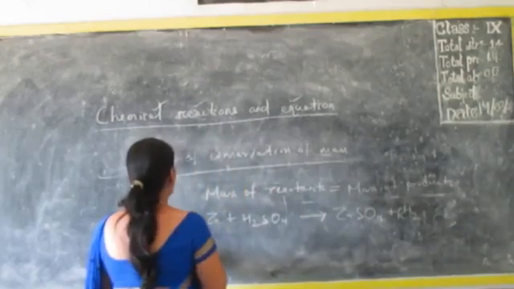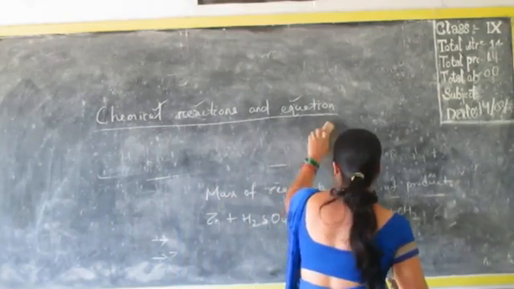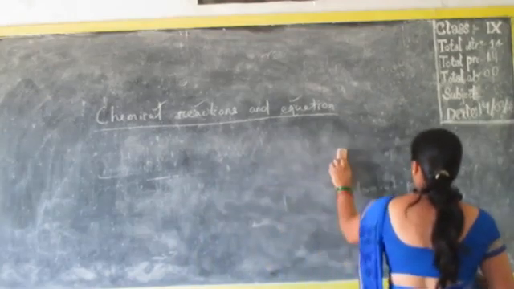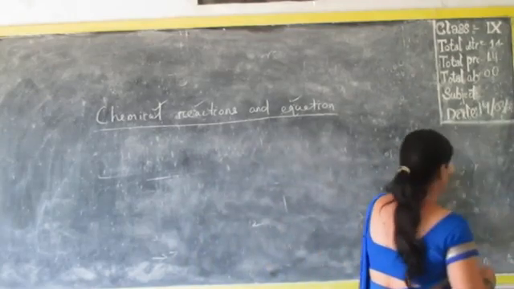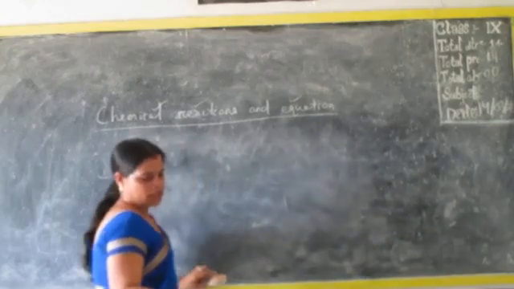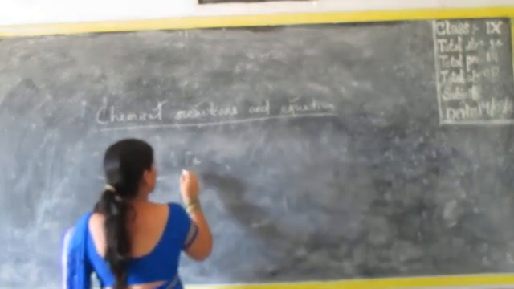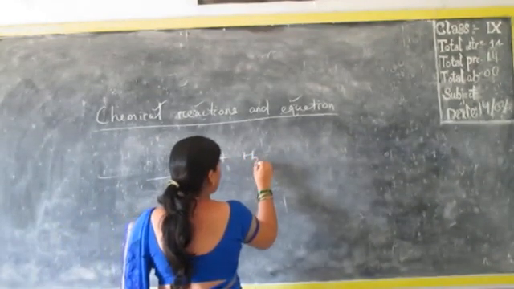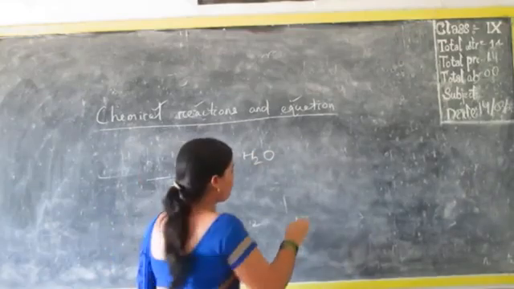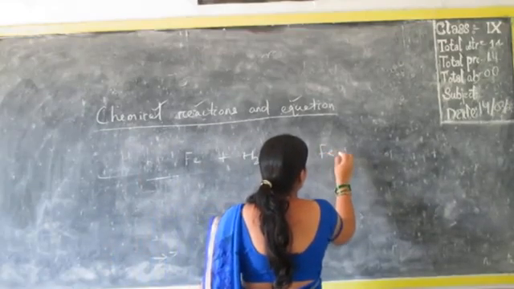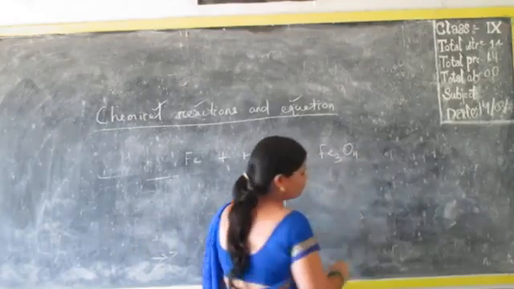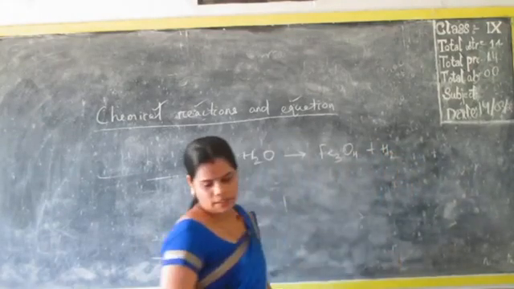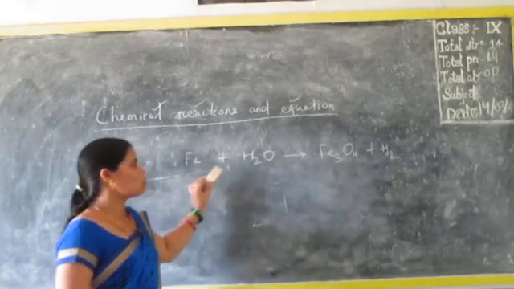Now let us see how to balance a chemical equation. Some steps are there. Let us discuss on that. Let us see the first reaction. Fe means iron. When it reacts with water, it forms ferrous oxide with release of hydrogen gas. Understand? So how to balance this reaction?